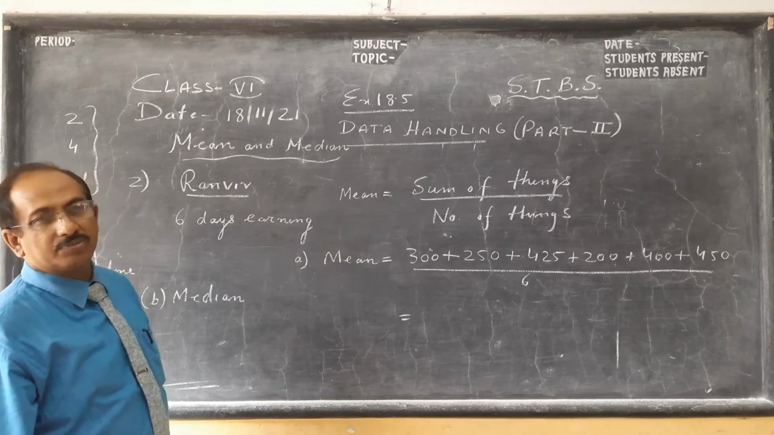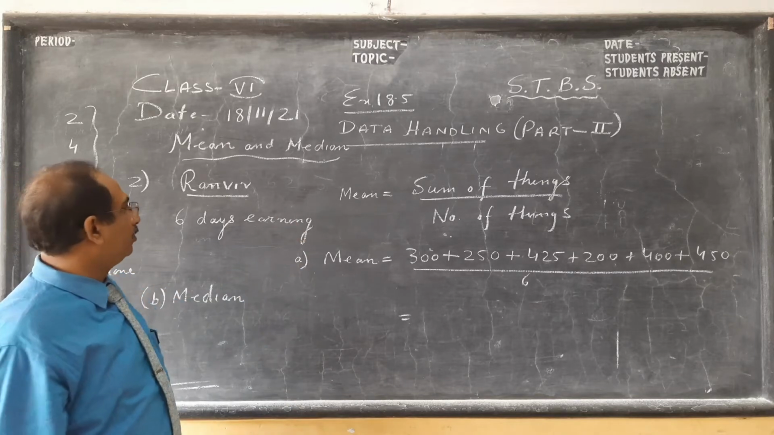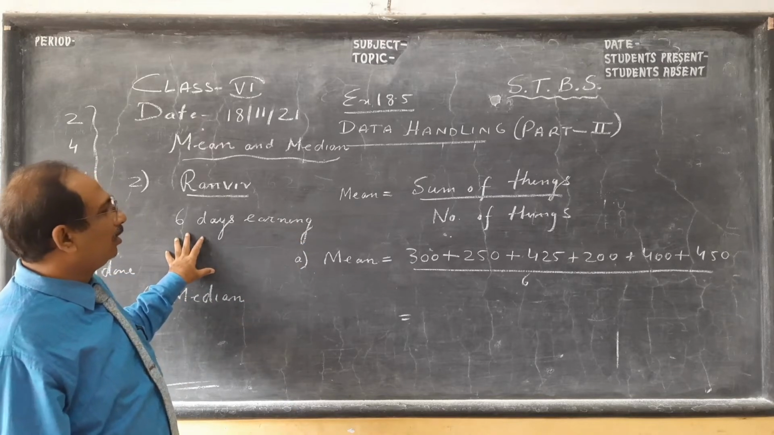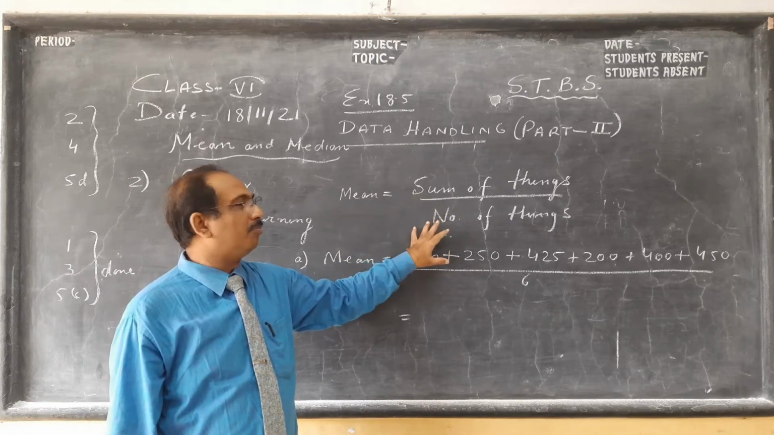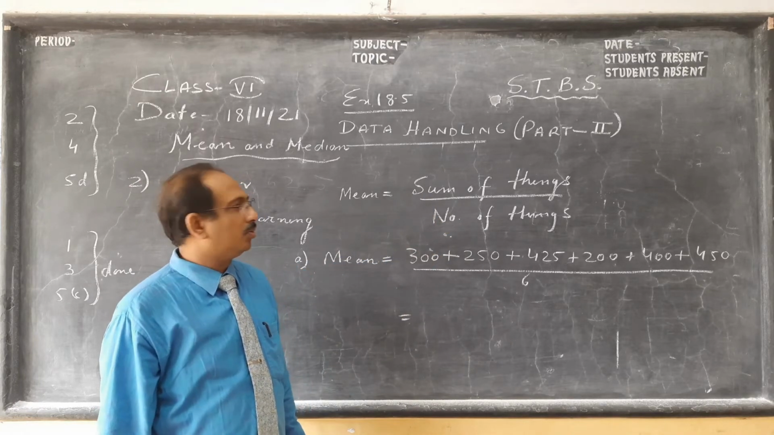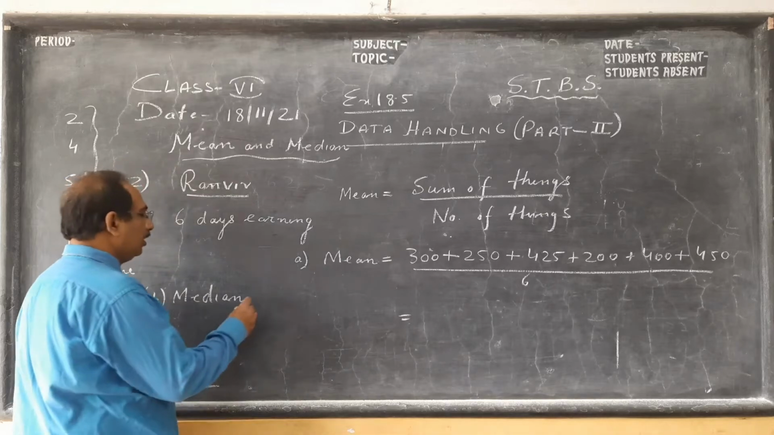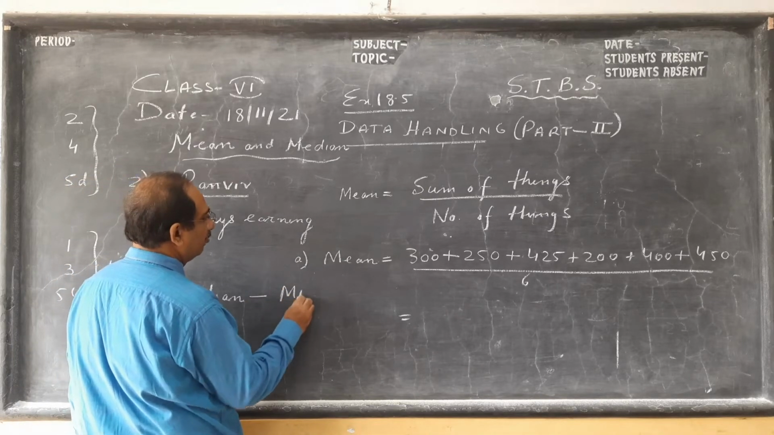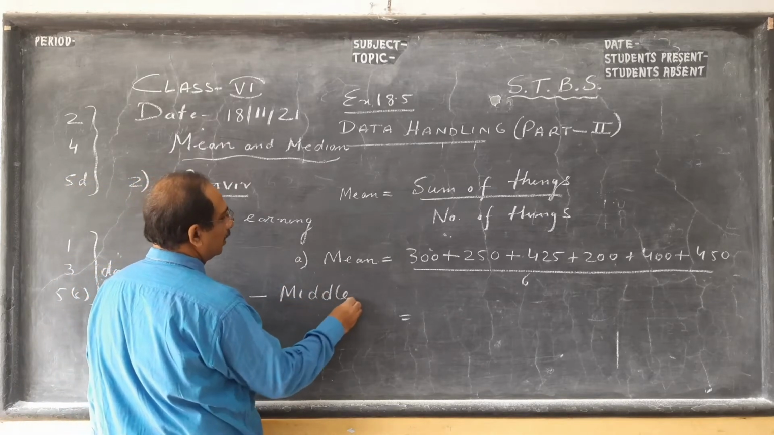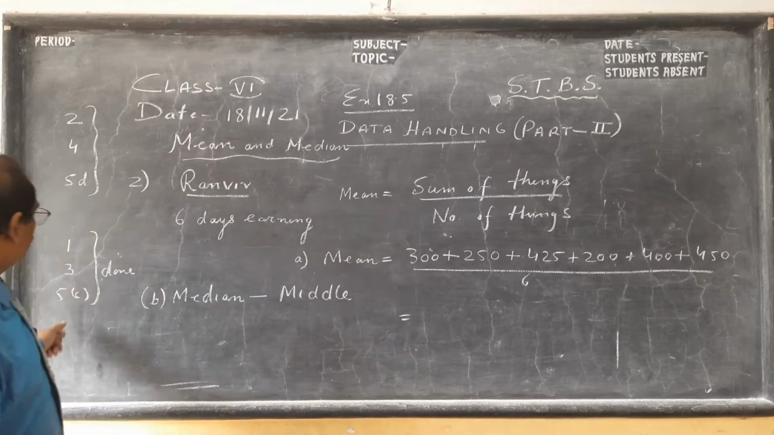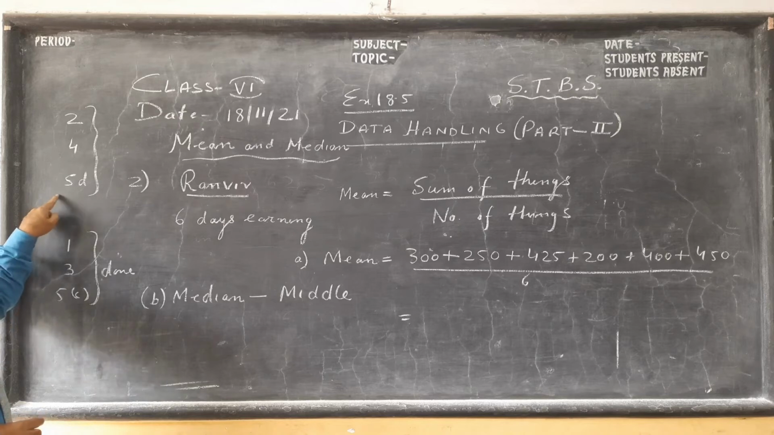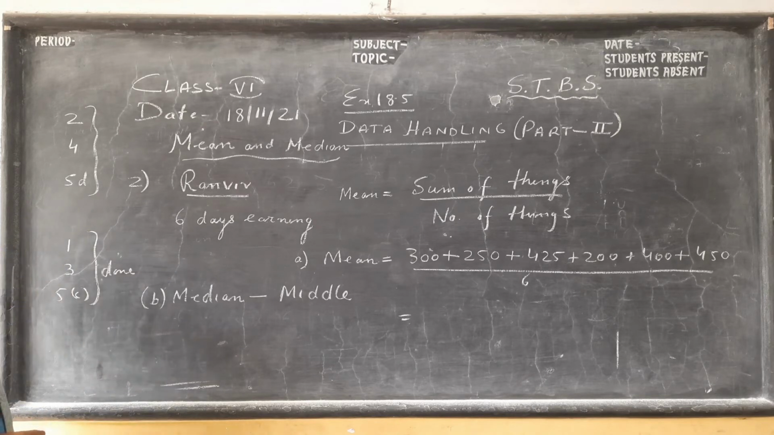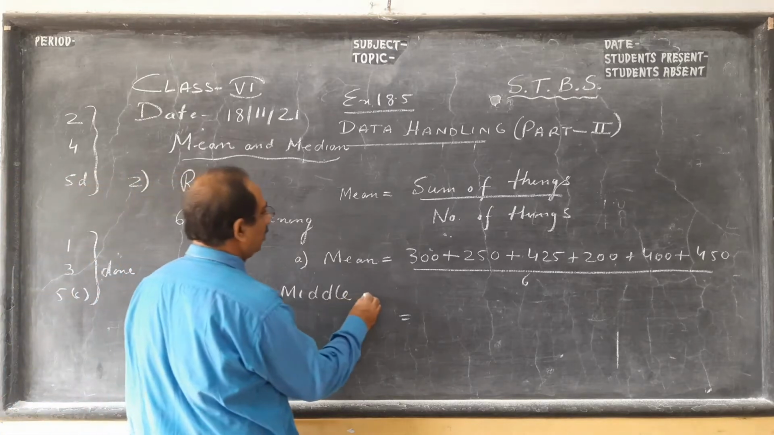In my previous video, part 1, where I gave you the introduction, I said that mean is sum of things by number of things, and median is what we call the middle one. In my first video I did 3 questions: 1, 3 and 5C. In today's lesson, we are going to do 2, 4 and 5D.